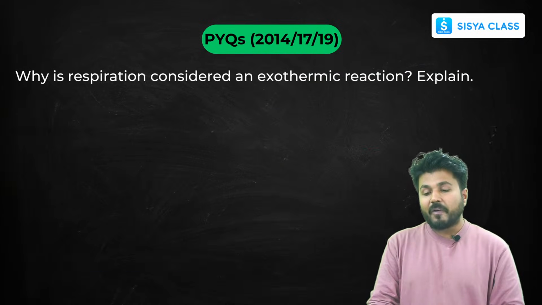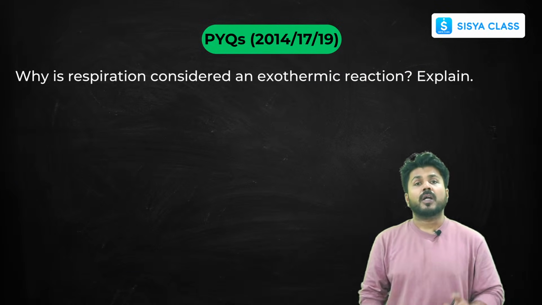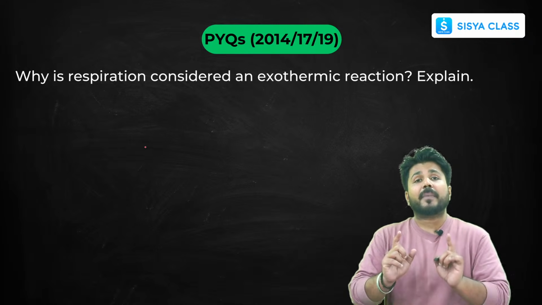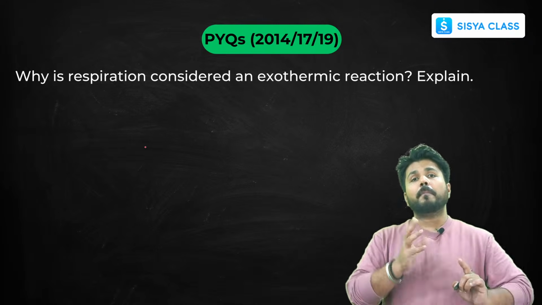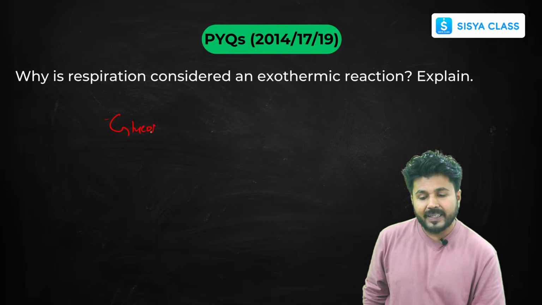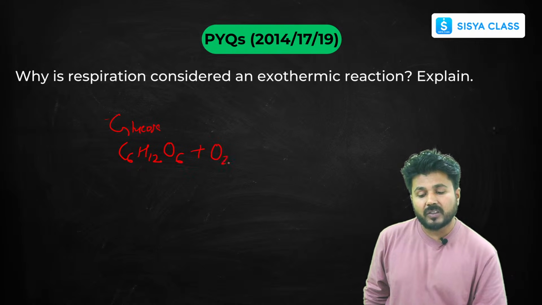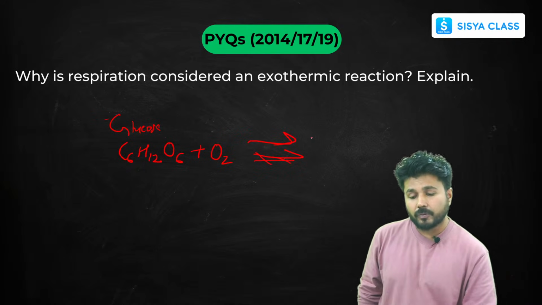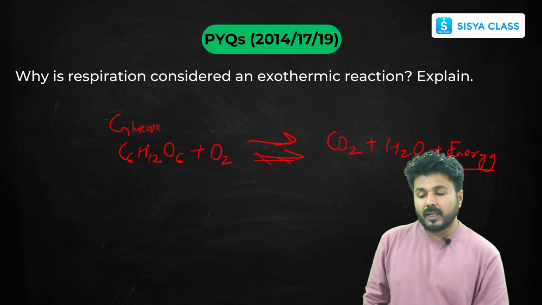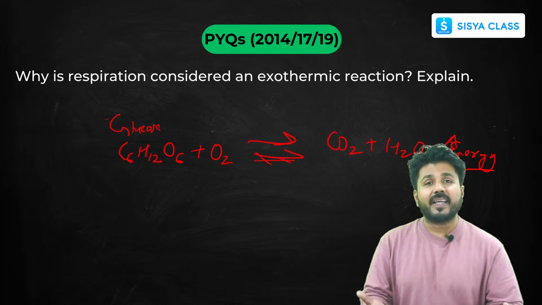Now, why is respiration considered an exothermic reaction? We have learned this reaction in lower grades. Respiration is basically the breaking down of the food that we eat, and when we say food, we mean glucose, C6H12O6. If I break it down in the presence of oxygen that is already present in the body, it gives CO2 plus H2O plus a high amount of energy. As you can see, a high amount of energy is released when we eat food.